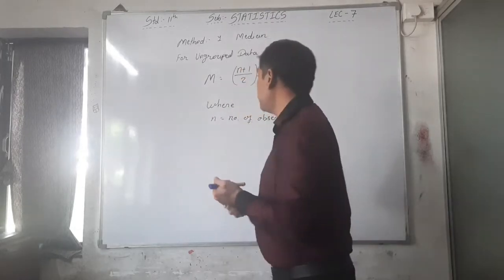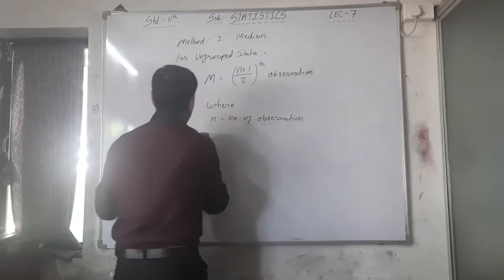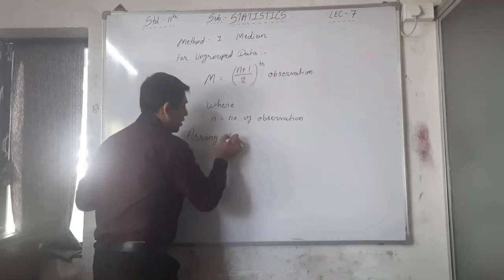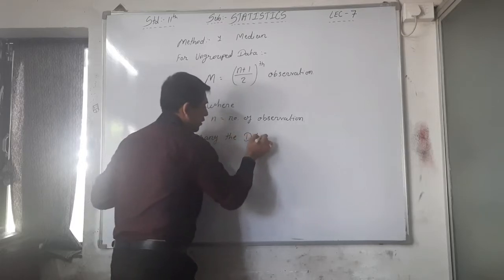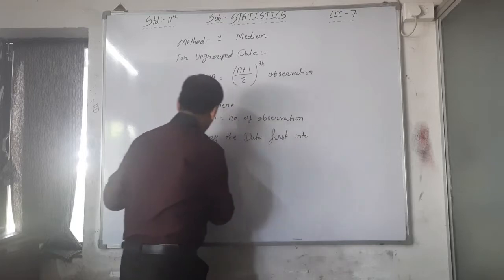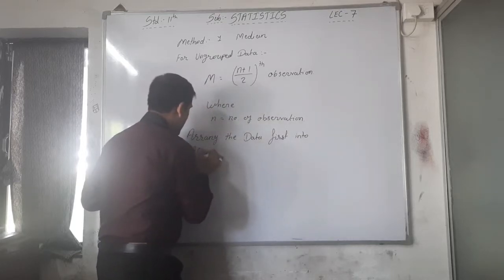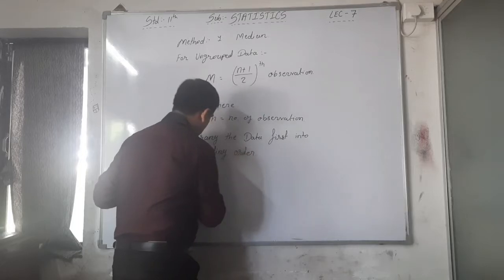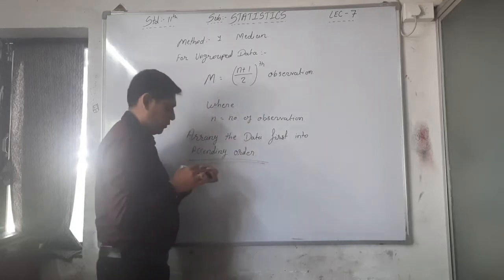But first of all, write down here: arrange the data first into ascending order. This is the most important.